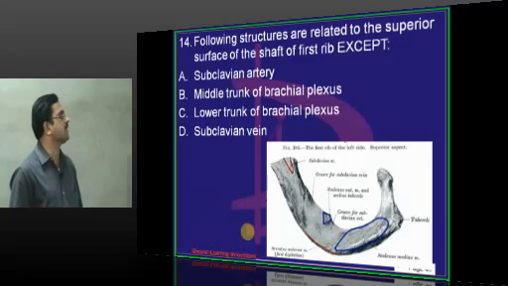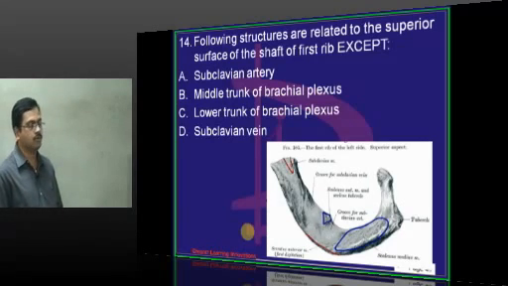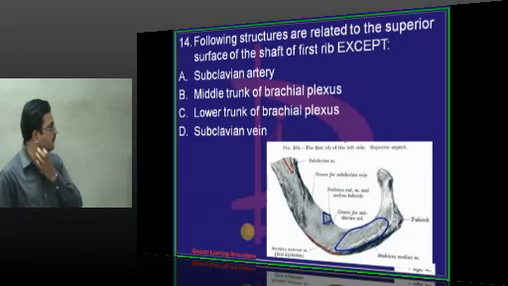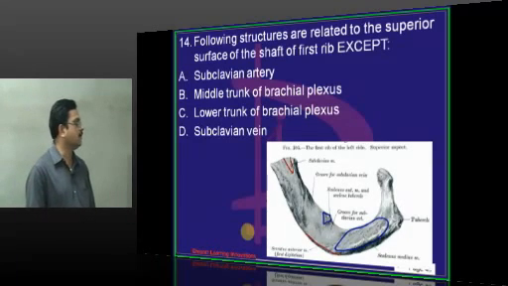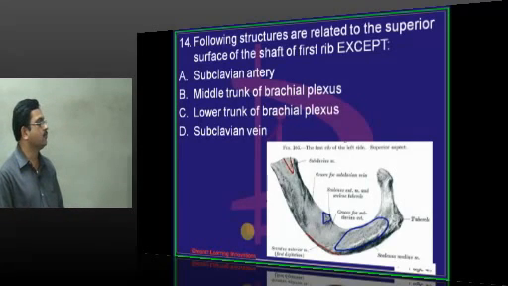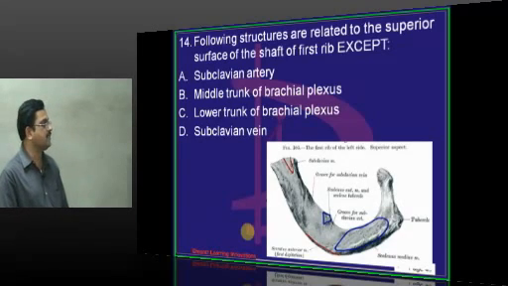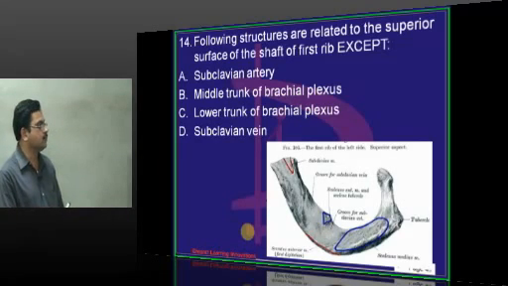The following structures are related to the superior surface of the shaft of the first rib. On the superior surface of the shaft of the first rib, along the inner margin, you can see the scalene tubercle. To that scalene tubercle, the muscle attached is scalenus anterior. The scalene tubercle is separating the groove for subclavian vein and the groove for subclavian artery. Then you can see the tubercle and a roughened impression for scalenus medius.